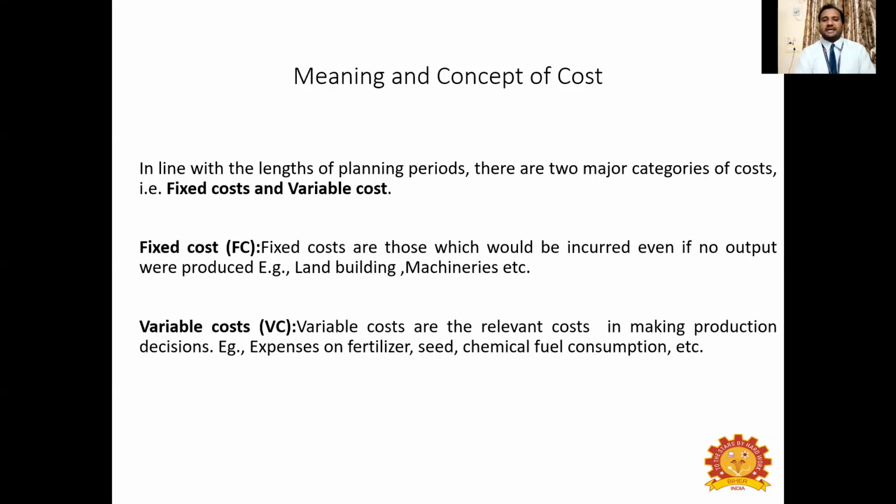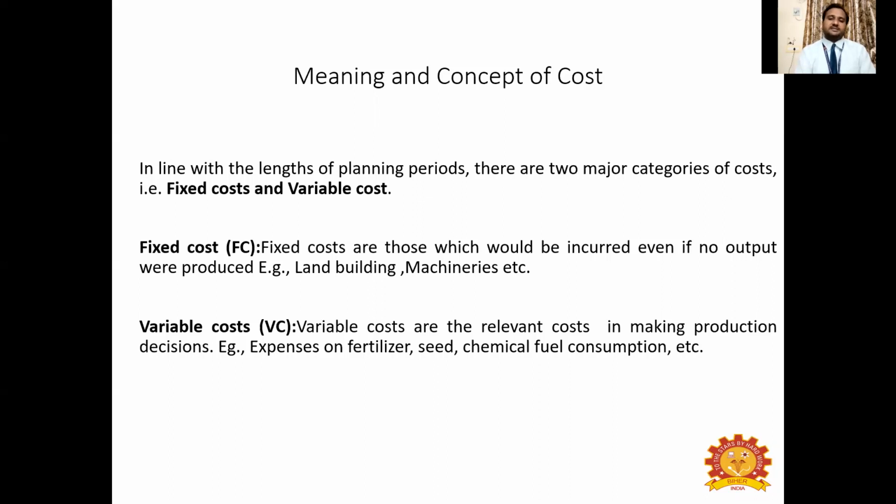Fixed cost is denoted by capital FC, and as the name indicates, it is fixed irrespective of the level of output. Whatever the quantity of production that you want to have, the cost incurred in these kinds of fixed inputs is the same for all quantities of output that you produce. If you produce 100 kg of a product, this remains the same. The cost incurred in fixed inputs is the same. When you want to produce more, 300 kg, 500 kg, 1 ton, whatever the output, this fixed cost remains the same. Examples are land, building, machines.